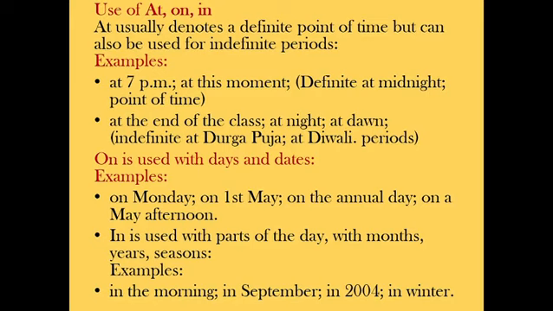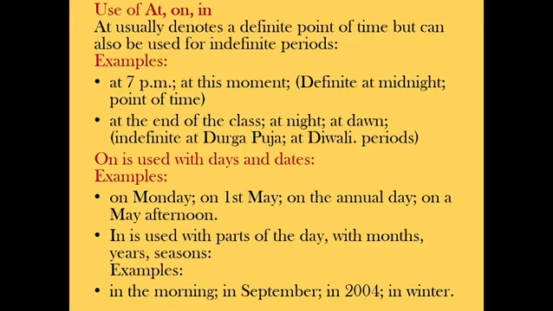Use of at, on, in. We have already spoken about all the definitions and all of the examples of at, on, and in. But let us just do some more examples of it so that it is much clearer to you. At usually denotes a definite point of time but can also be used for indefinite periods. At 7 p.m., at this moment, at midnight, a definite point of time. So at 7 p.m. or at this moment.